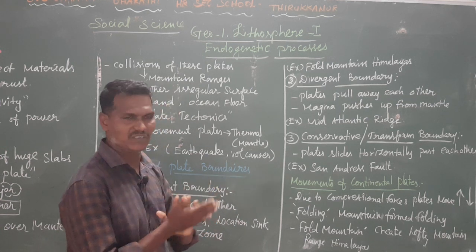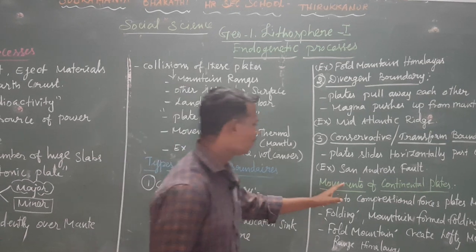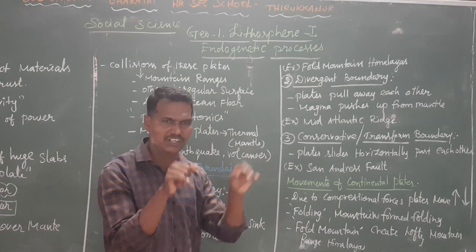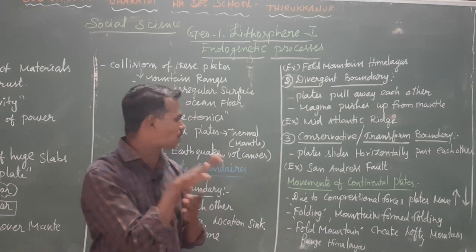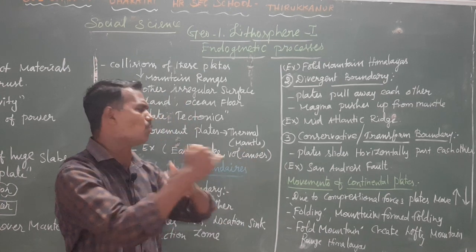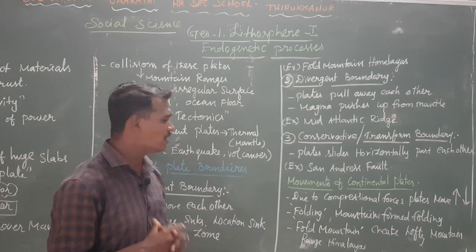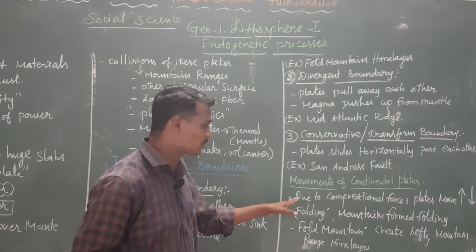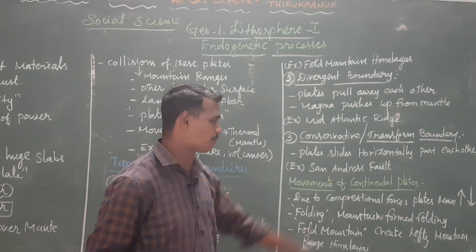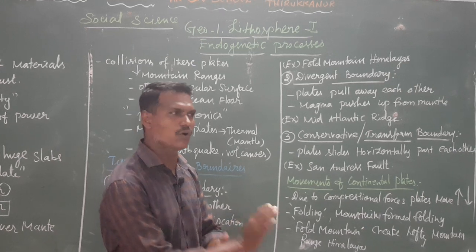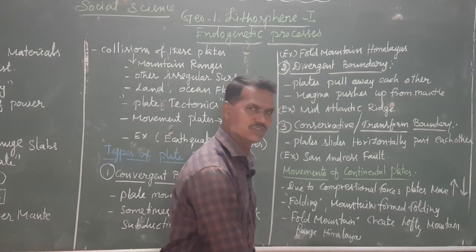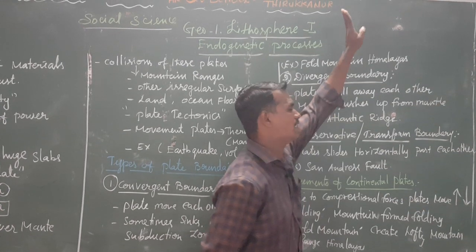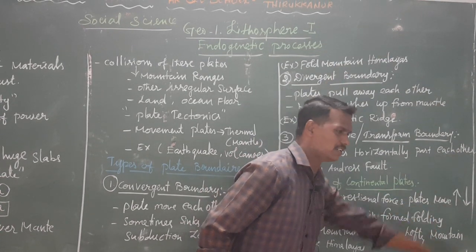Next important topic we are going to discuss now is movement of the continental plates. How many continents? Seven continents. How are the continental plates moving? We are going to see how they move. Due to the lateral compressional force, plates are moved upward and downwards. Do you know? An upward arrow mark denotes upwards, and an arrow mark pointing down means downwards.